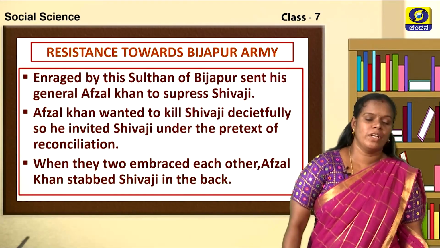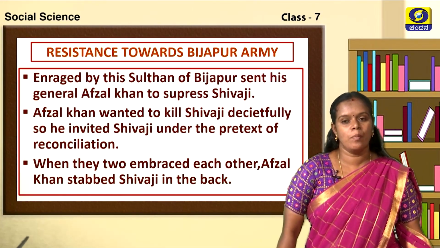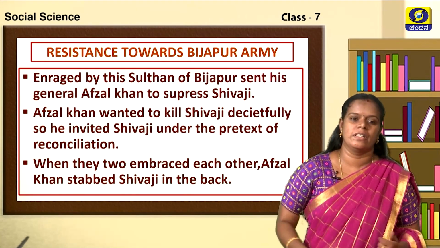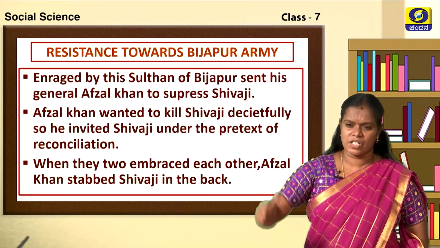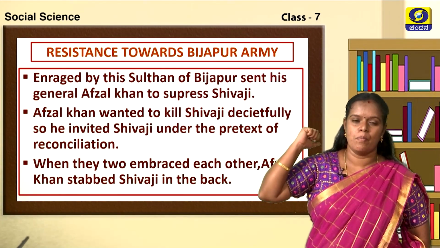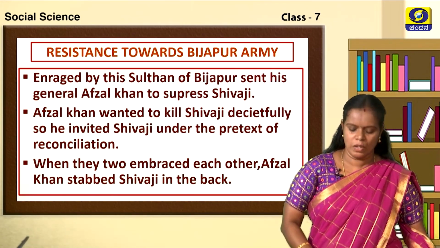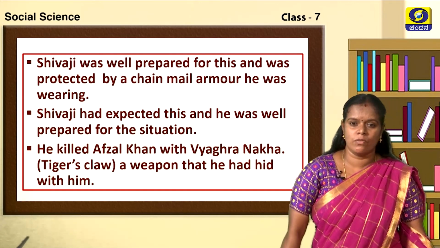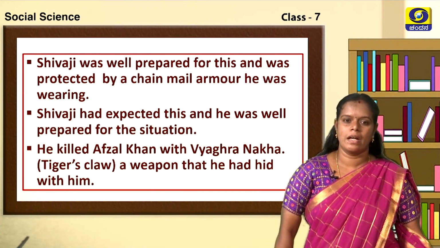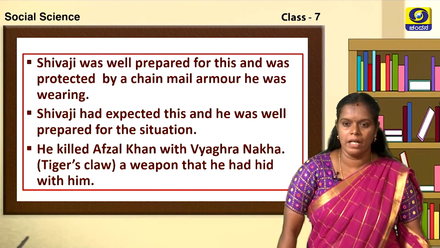So when they both met each other, they embraced each other, they hugged each other. Afzal Khan at that time stabbed Shivaji in the back. With the help of a knife, he stabbed Shivaji. So let us see what happened then. Shivaji was well prepared for this and was protected by chainmail armor.